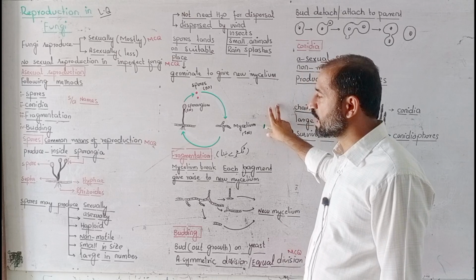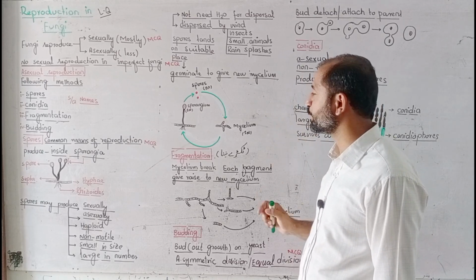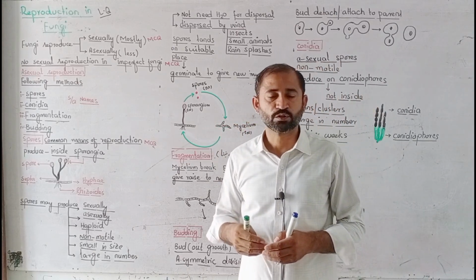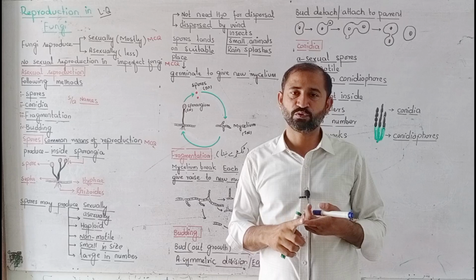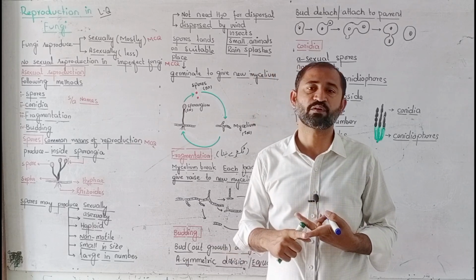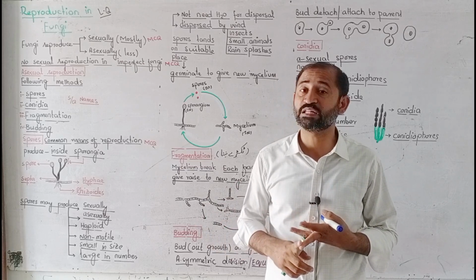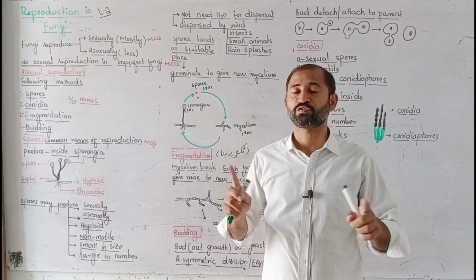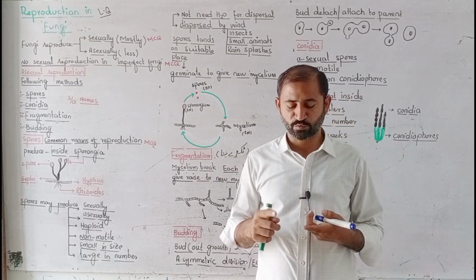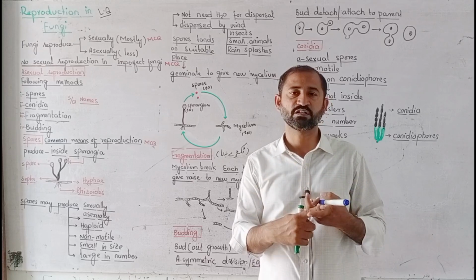So that was all about reproduction in fungi through spore formation. Once again, spore formation is a common method of asexual reproduction in fungi, and these spores are produced within the sporangia, not outside the sporangia. They are produced within the sporangia, and these spores may be produced by sexual reproduction or asexual reproduction, large in number,